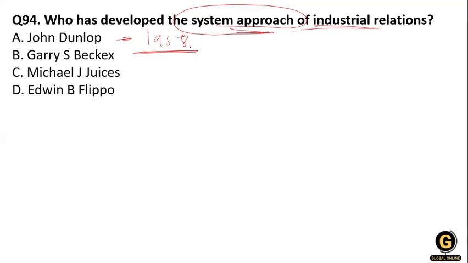Clear? And here we evaluate the behavior, action, and role of individuals for the culture and the society. So the system approach is given by John Dunlop in 1958. Clear? So option number A is correct.